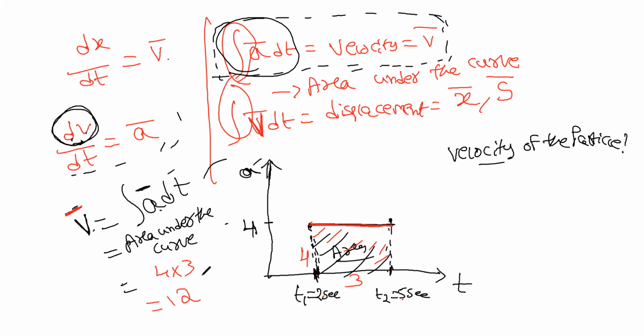For acceleration, it is meters per second square. For velocity, it is meters per second, right? So the velocity of the particle is 12 meters per second. Understood? Understood this?